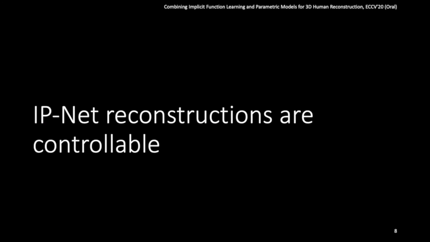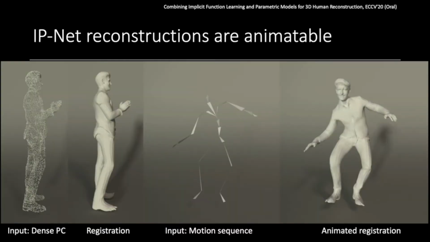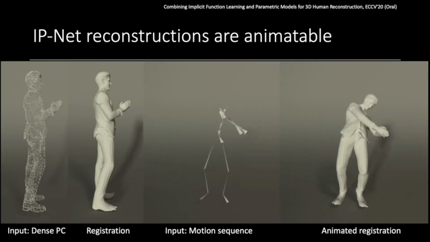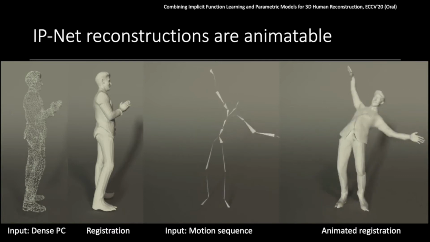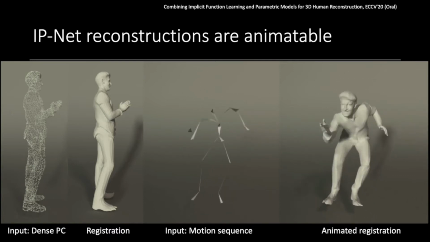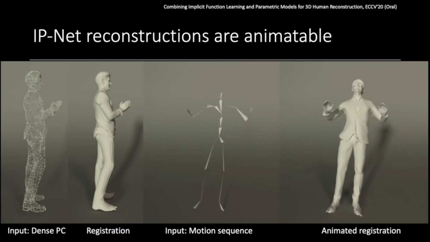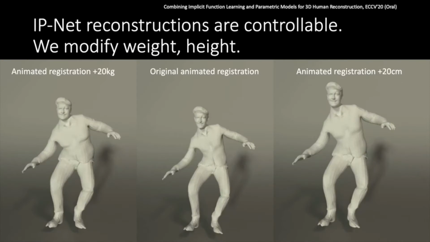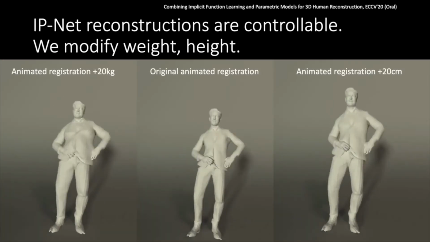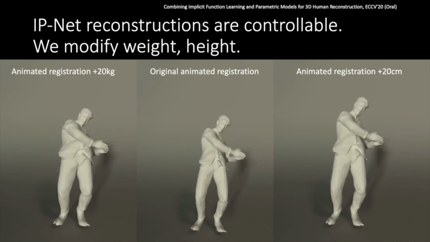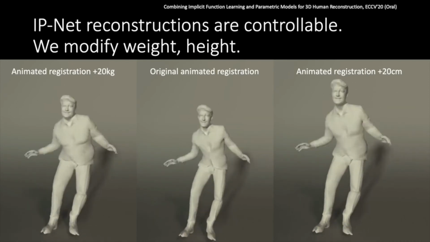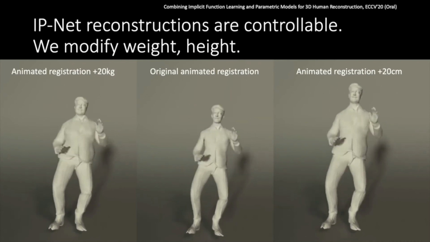IPNet reconstructions are not just static meshes, but can be controlled using the registered SMPL model. Given an input point cloud, we can obtain the SMPL registration using IPNet predictions. We can now animate this registration with a motion sequence. We demonstrate shape control using IPNet predictions. We add 20 kg weight and 20 cm height to the original animated registration.